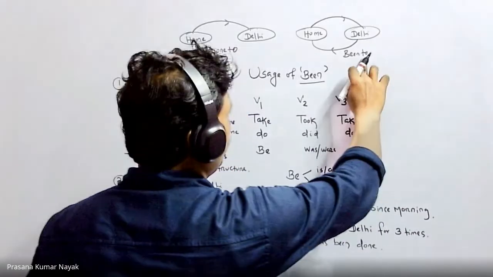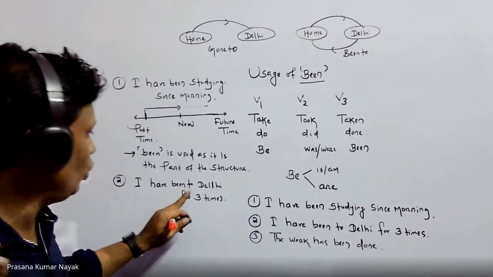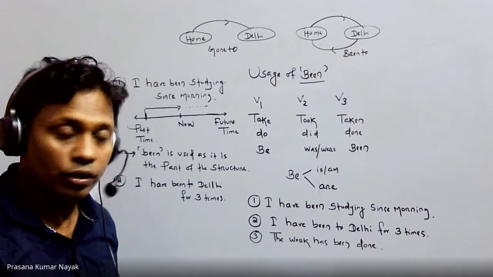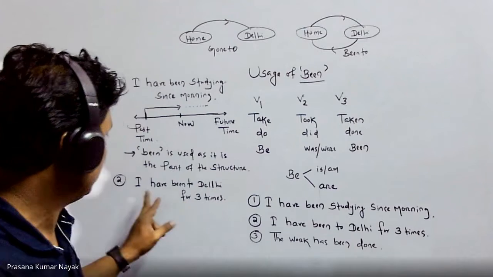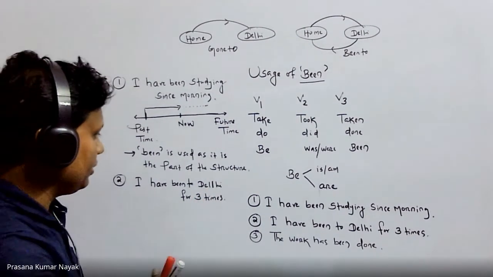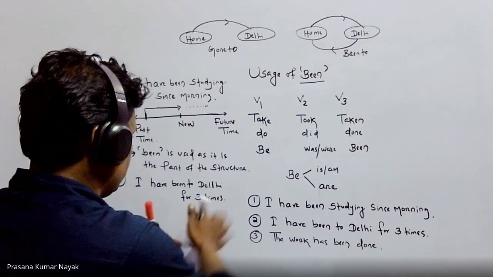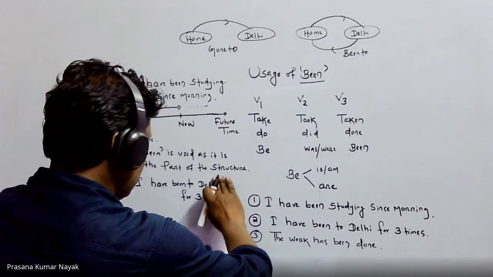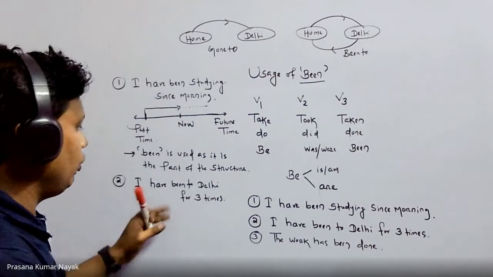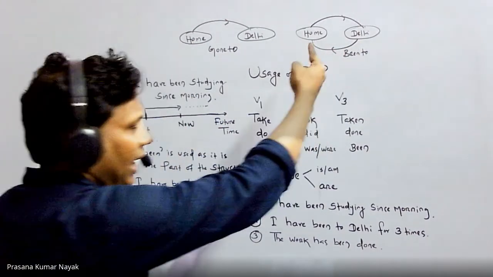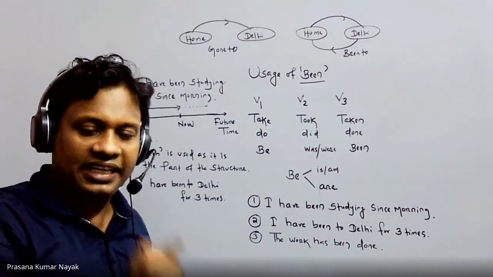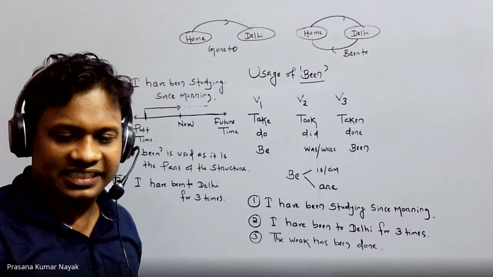Remember, here to is important. I have been to Delhi. You cannot say I have been Delhi. It will be wrong. Been to. Been to means he has gone and come back. I have been to Delhi for 3 times means I have gone to Delhi and come back. That means it represents a completed trip.